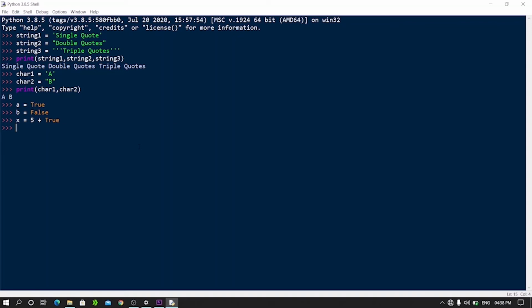Let's find out. Print the value of x. Hit enter. Here you can see the value of x is 6. Why? Because here True is represented as 1. Let's create one more variable, y equals 5 plus False. Hit enter. Print the value of y. Here the value of y is 5 because False is represented as 0.